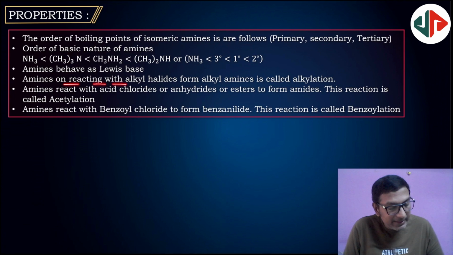Next, amines on reaction with alkyl halides form alkyl amines, which is known as alkylation of amines. Next, amines can react with acid chlorides or anhydrides to form amides. This reaction is acetylation or acylation. Next, amines react with benzoyl chloride to form benzanilide. This is benzoylation. Alkylation, acylation and benzoylation. So these are important properties of amines.